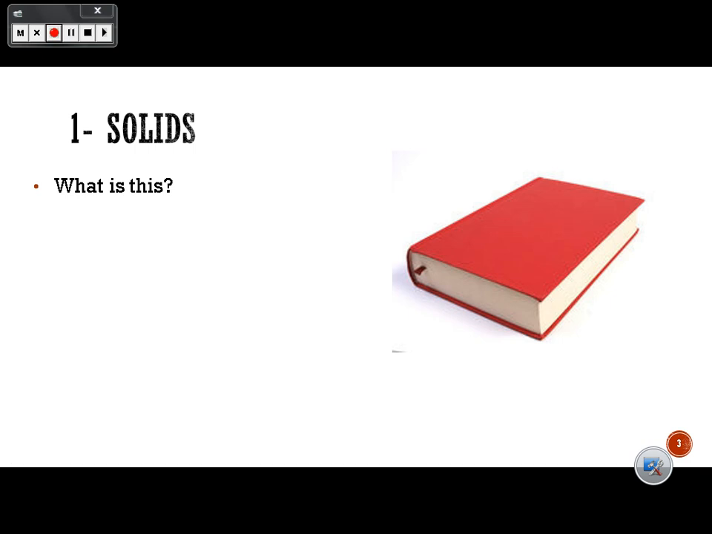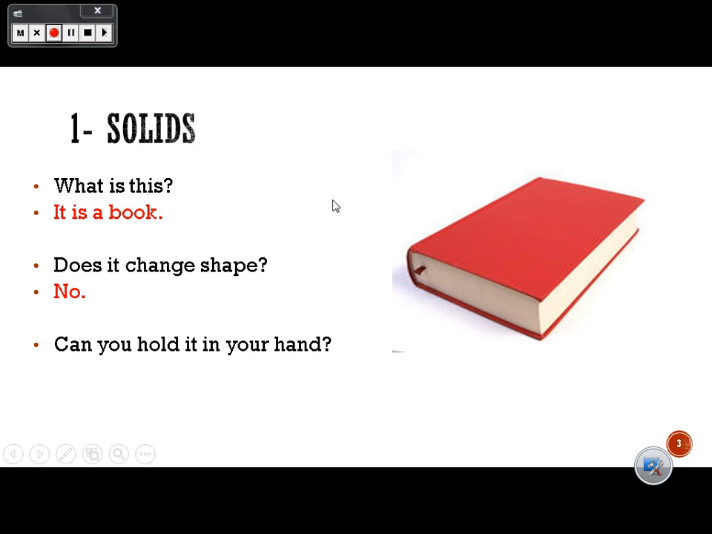Solid matter. If I ask you, what is this? Yeah, very good. It's a book. Does it change shape? Can I change the shape of the book? No. Can I change the shape of the mobile phone? No. Can I change the shape of my bag? And this is no. So, can you hold the book in your hand?